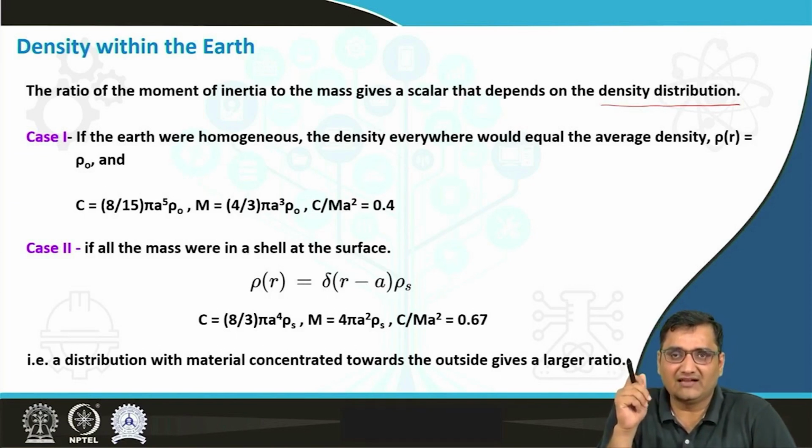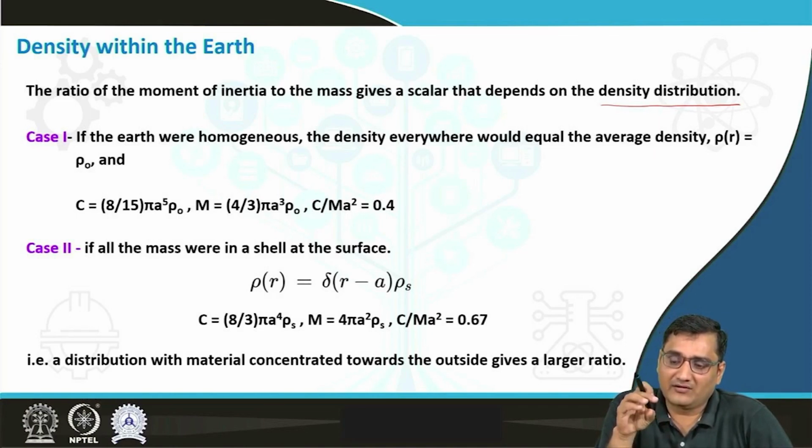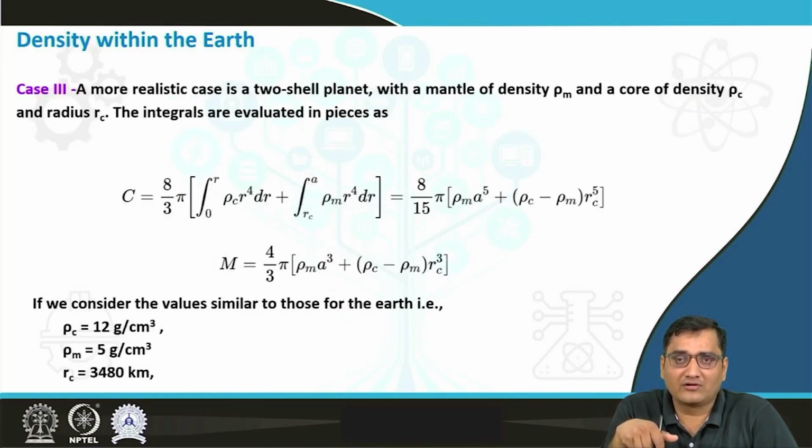So we can consider three cases. Case one is the homogeneous earth, where the density is uniform all across the globe. In the second case, we consider that all the mass is concentrated in a shell near the surface of the earth. In the third case, we consider a more realistic two-shell planet, where the mantle density is rho m, the core density is rho c, and the core's radius is rc.